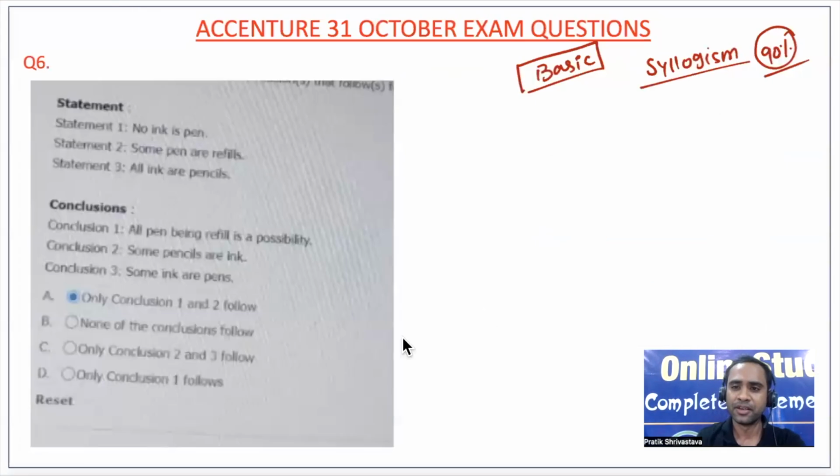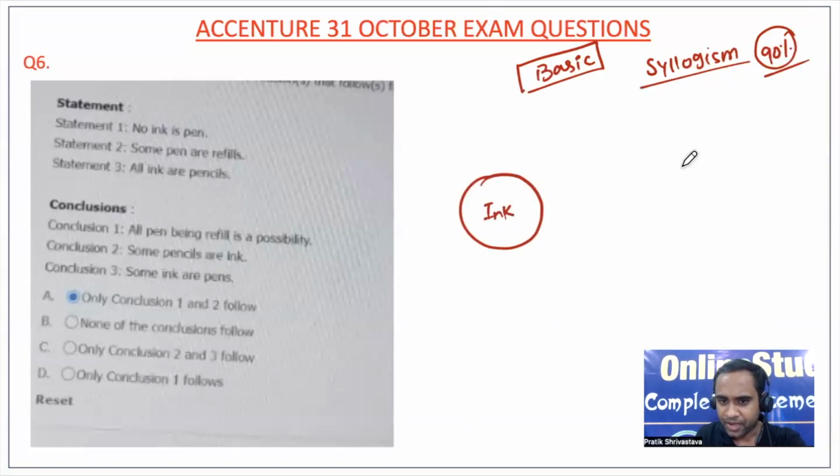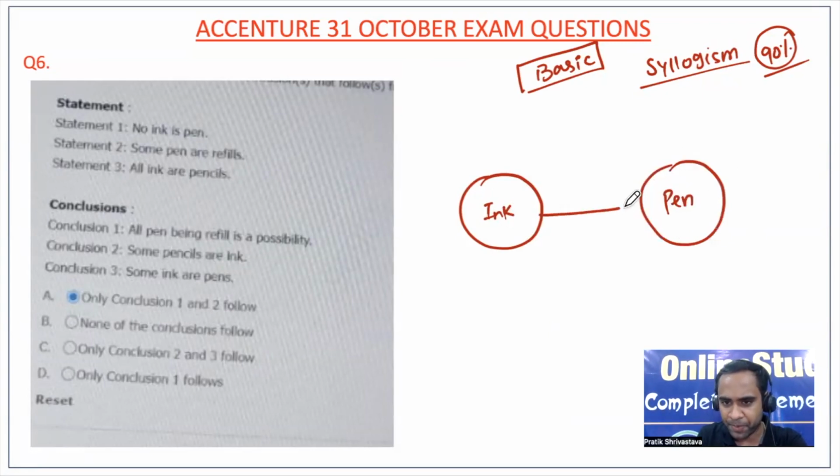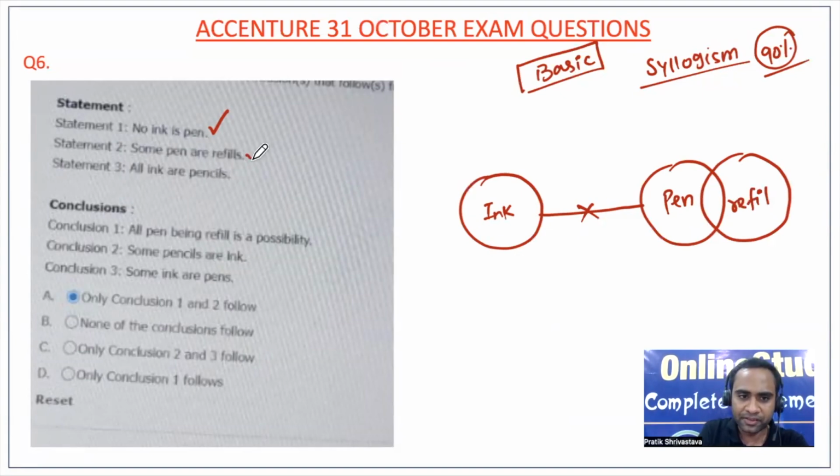Now, the statement is: no ink is pen. So I will write ink here and pen here. In between ink and pen, there is no relation. Clear? Statement one is clear. Some pen are refills, so some part of pen is a refill. No problem, this is also done.